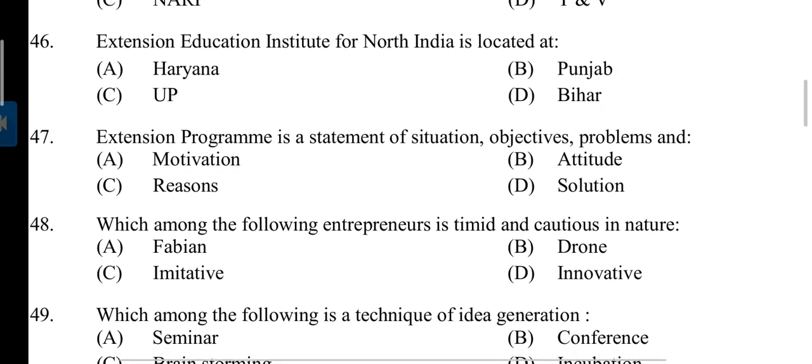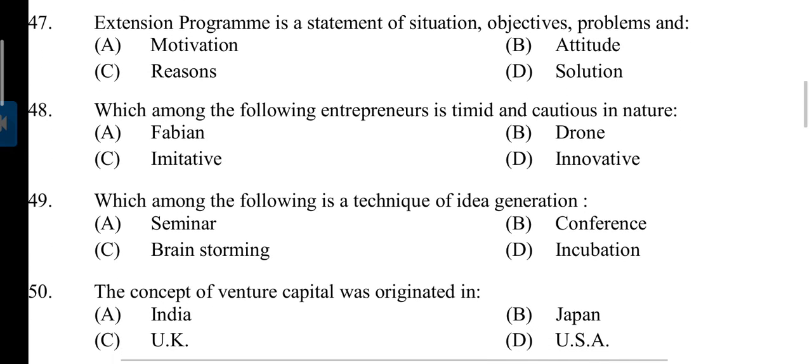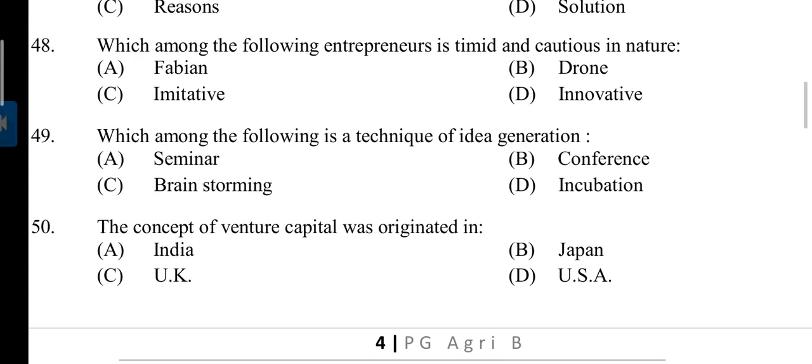Question number 46. Extension Education Institute for North India is located at? Haryana. Question number 47. Extension program is a statement of situation, objectives, problems and? So answer is solution. 48. Which among the following entrepreneurs is timid and cautious in nature? Answer is A. Fabian.